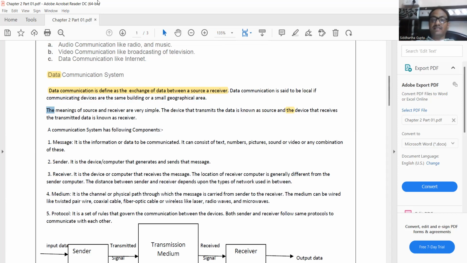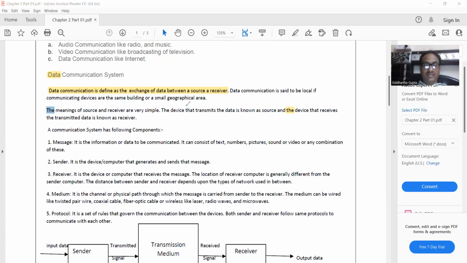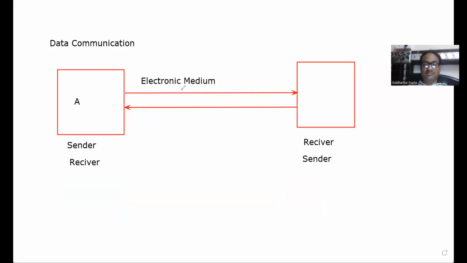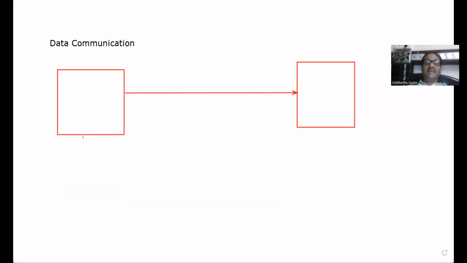So if I'm taking this example again, my dear students, in this case, this is computer A, this is computer B. If computer A transmits the data to computer B, this is called source computer or sender, and this computer B is called receiver.